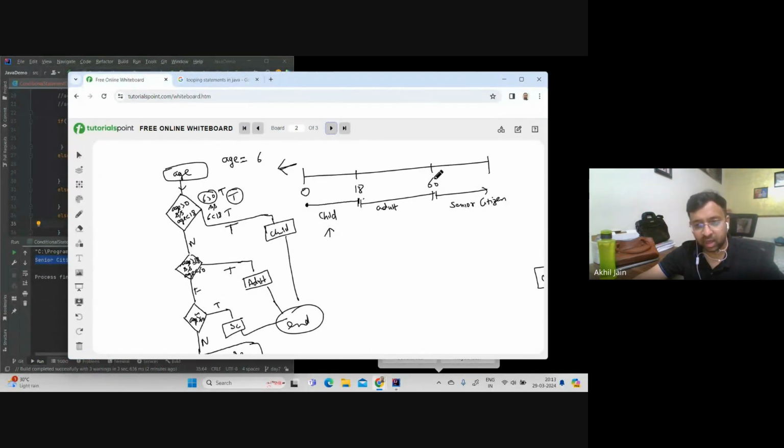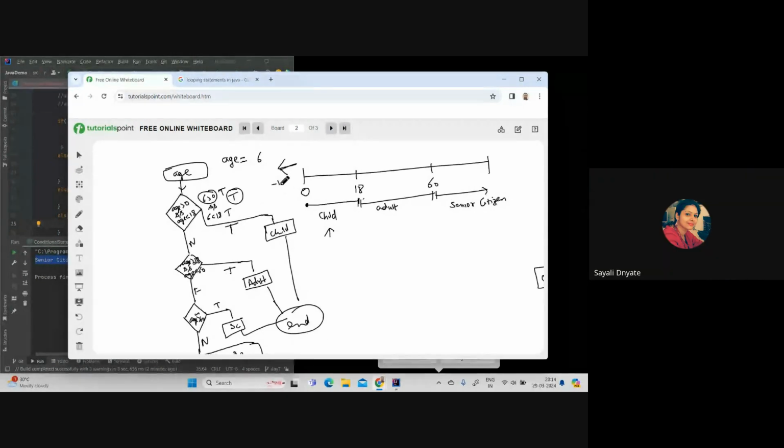You can understand we gave a problem and said that if I have to write a program that someone provides me an age as an input, and based on the input, I have to print the output like this. If the age is between 0 to 18, I need to print child. If the age is between 18 to 60, I need to print adult. If the age is greater than 60, I have to print senior citizen. And if I get something like minus one, minus.